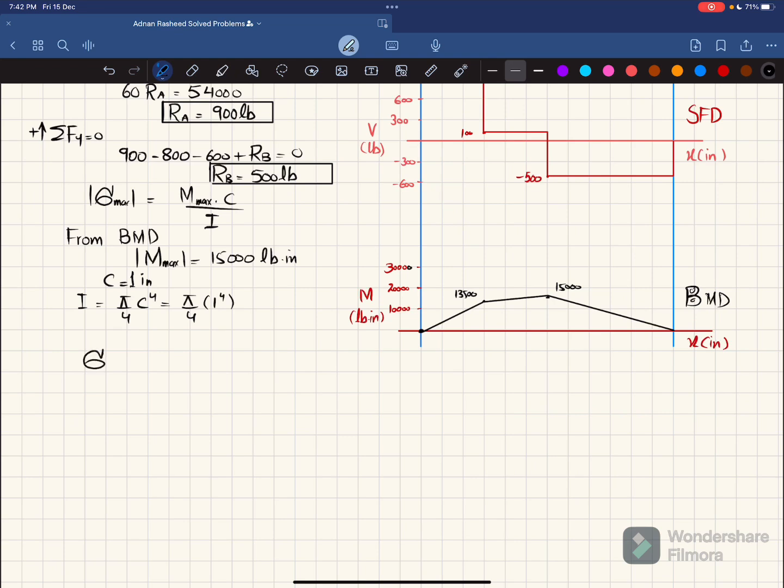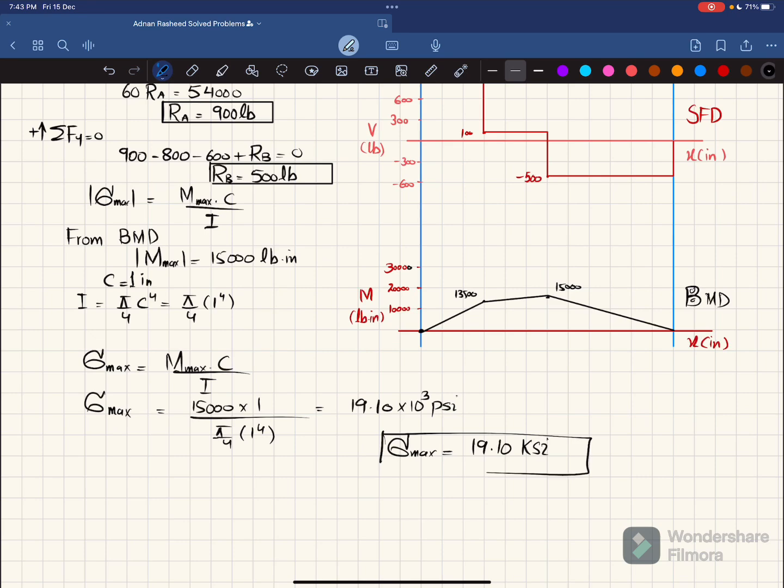Now you have all the values, just put them in this formula. Maximum bending stress is equal to maximum bending moment into c divided by I, 15,000 into 1 divided by pi by 4 into 1 to the power 4. That will give you the maximum bending stress. And when you solve this you will get 19.10 into 10 to the power 3 psi. Or in ksi, maximum bending stress is 19.10 ksi. And that is the answer of this question.